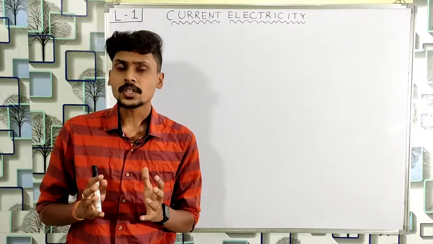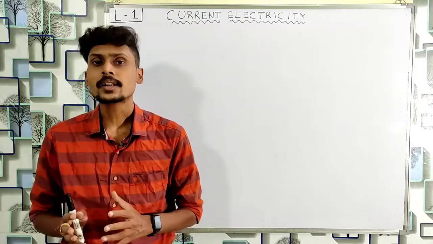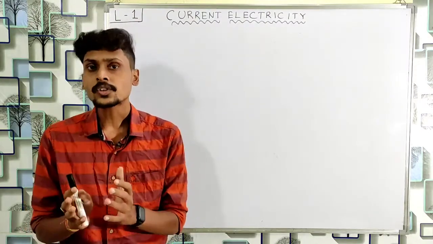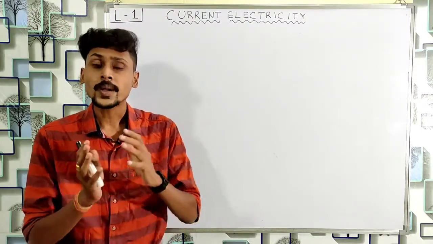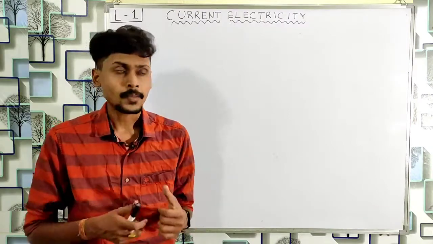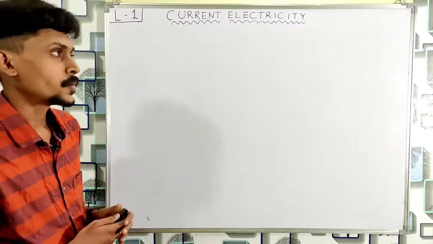So how to measure the electric current? Because electric current is a physical quantity, we must have a formula, we must have a definition to quantify it. So first let me write the definition here.